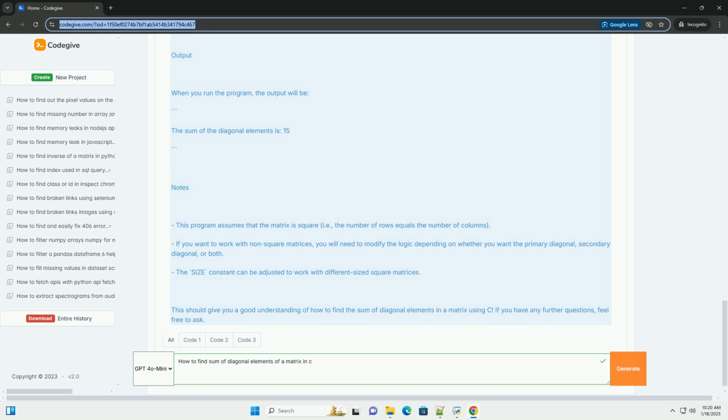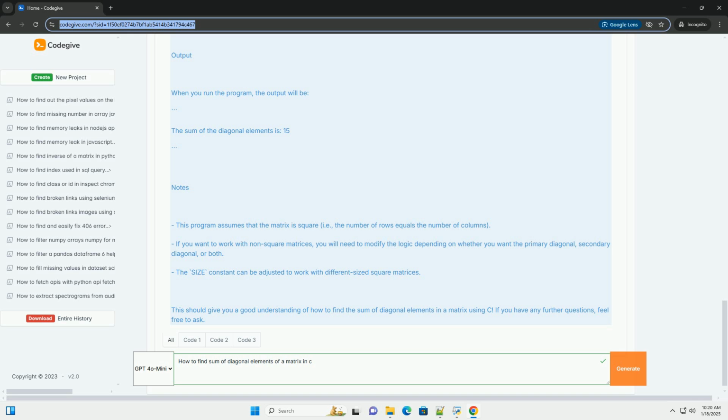1. Declare and initialize the matrix. To find the sum, you must first declare and initialize the matrix. 2. Iterate through the matrix. Use a loop to traverse the matrix. 3. Sum the diagonal elements. Add the elements where the row index equals the column index. 4. Print the result. Finally, display the sum.